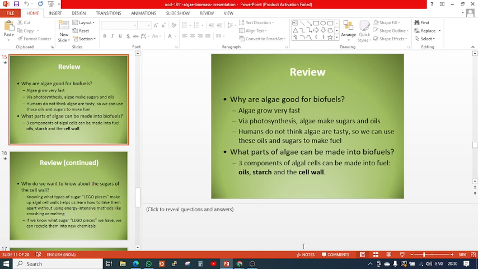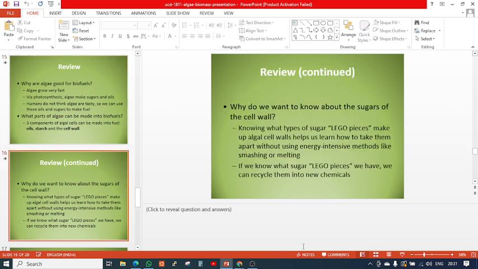Then what parts of the algae can be made into biofuels? Obviously, these three things. Biofuels can be made with the oil, starch, and cell wall. Why do we want to know about the sugars of the cell wall? Knowing the type of sugar linkages in the structure of the algal cell wall, you can easily dismantle this cell wall into useful products, apart from energy-expensive smashing or melting processes.